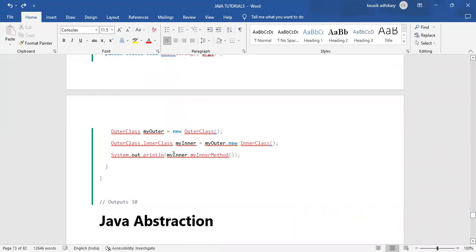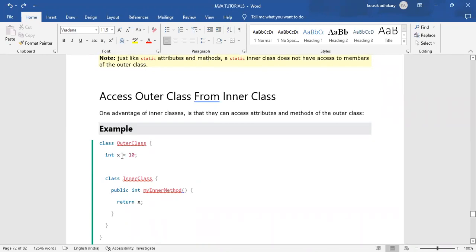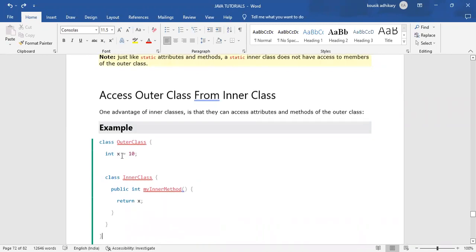Using that object name, we are calling the method that we created in the inner class. So it will directly return you the value of x. Understood?